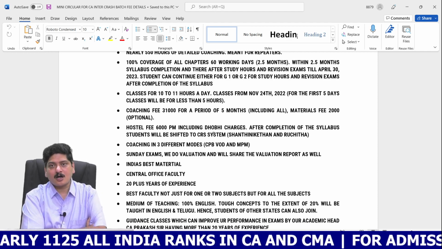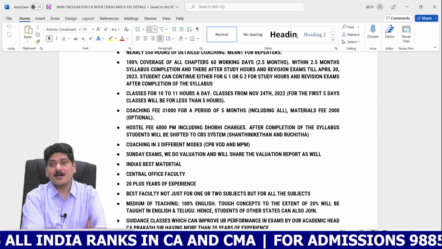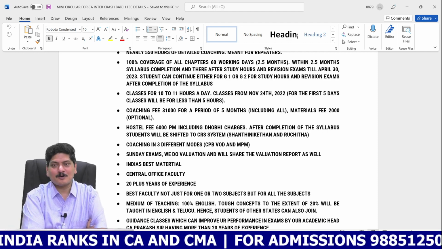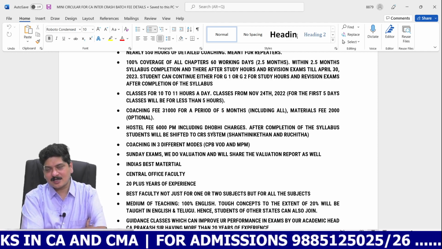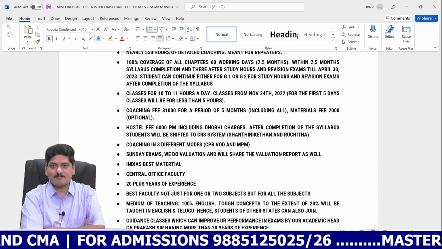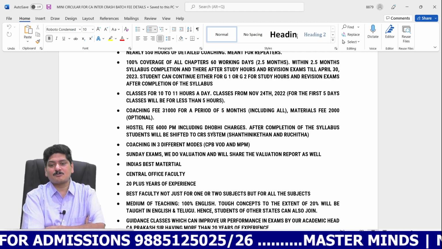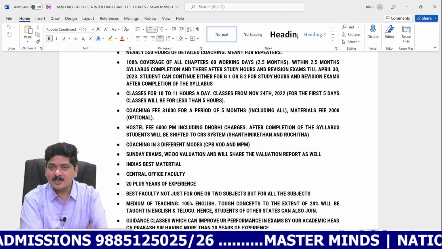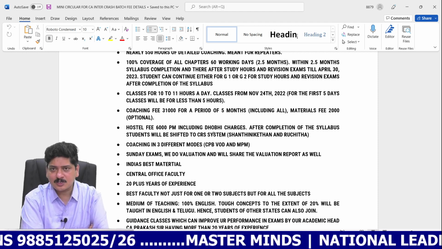I hope you are all aware that the complete residential system is a superb success, a super hit, where students are allowed to attend the study hours in the same campus. Their hostel as well as the study campus will be the same, and you can even study for the entire night. It's absolutely left to the choice of the student. For example, if you want to study up to 3 a.m. early morning, yes, you are absolutely allowed.